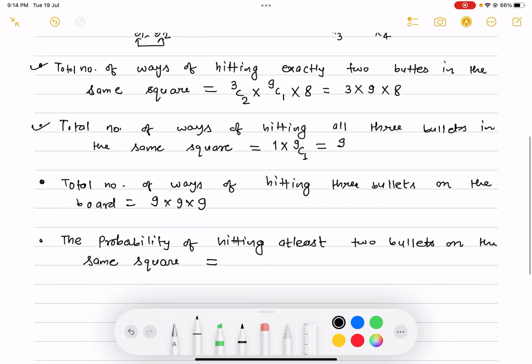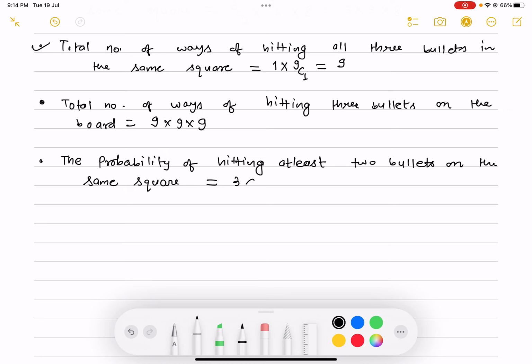These are the favorable outcomes: (3 into 9 into 8 plus 9) divided by (9 into 9 into 9), and that is equal to, if you take 9 common from the numerator, 3 into 8.